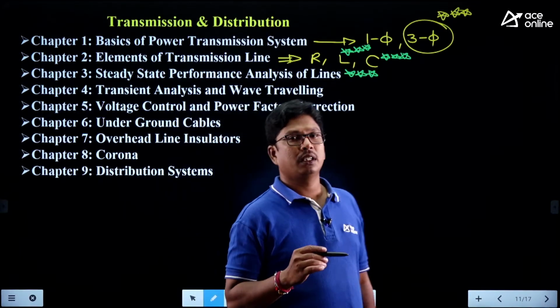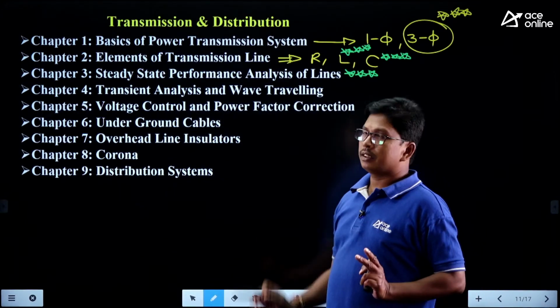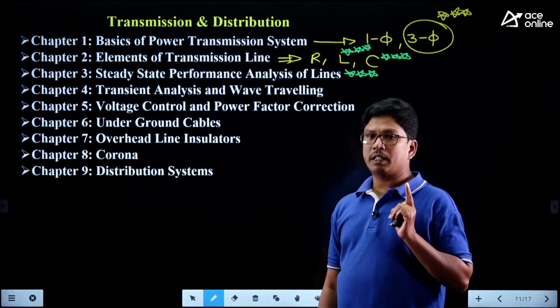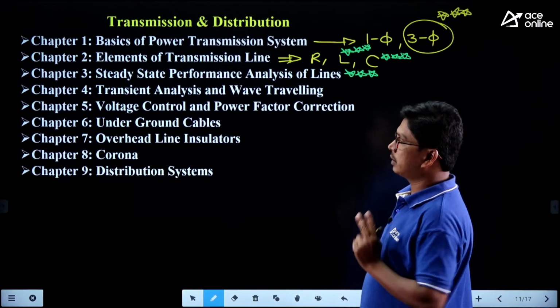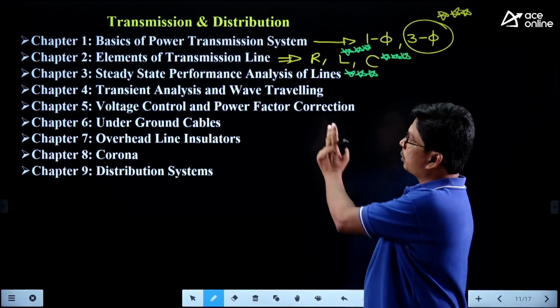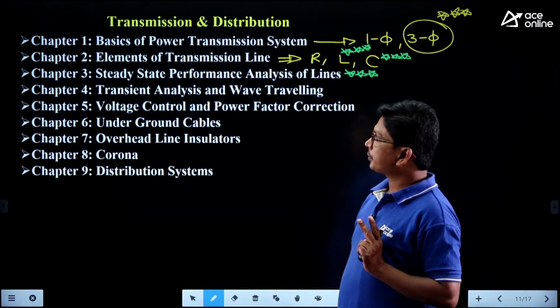All those concepts are very important in steady state analysis. We can expect a direct 1-mark or 2-mark question in chapter 3. In 2023, 2022 and 2021, we got a question from this chapter.